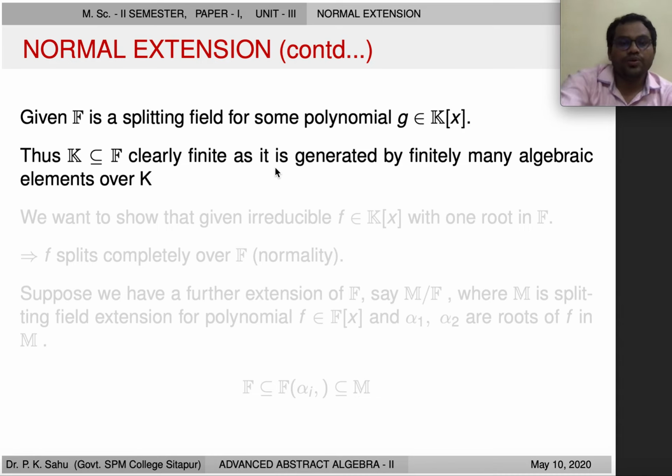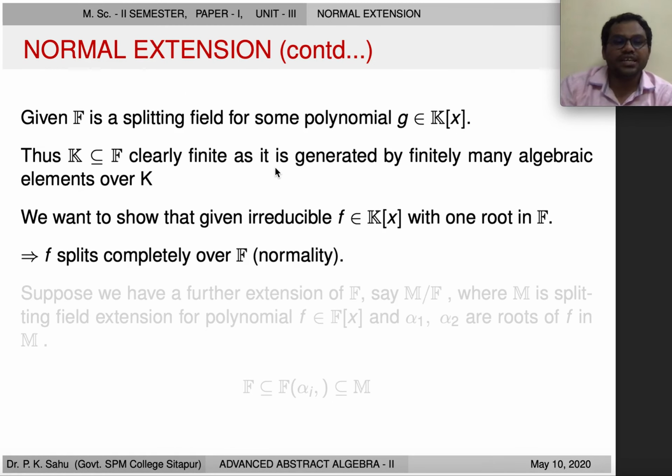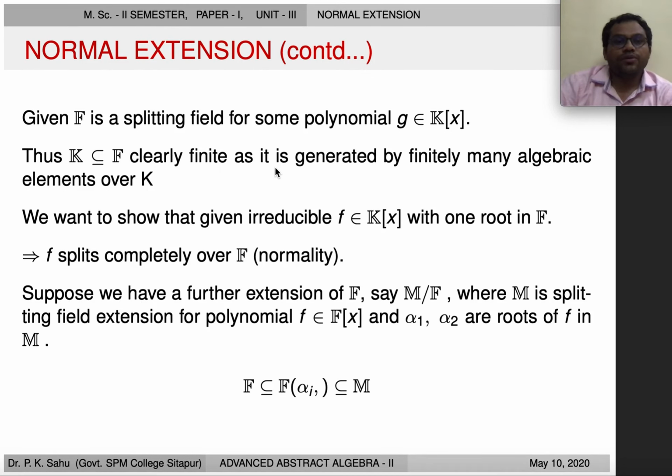Now we want to prove normality. Meaning if we are given an irreducible polynomial f which lies in K[x] with one root in F, then f splits completely over F. Now suppose we have a further extension M of F, saying M over F, where M is the splitting field extension for polynomial f which lies in F[x].